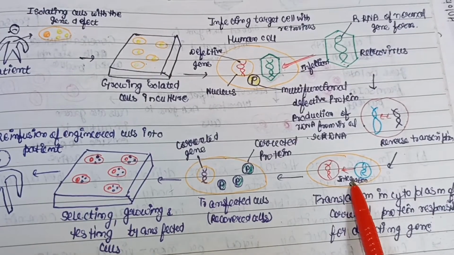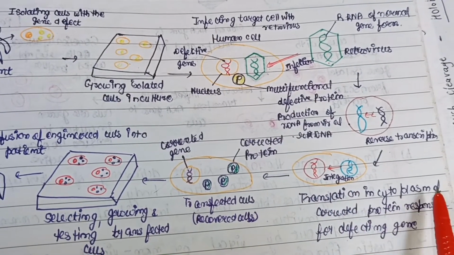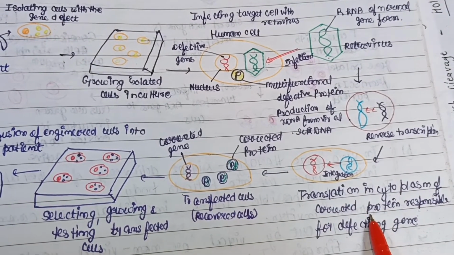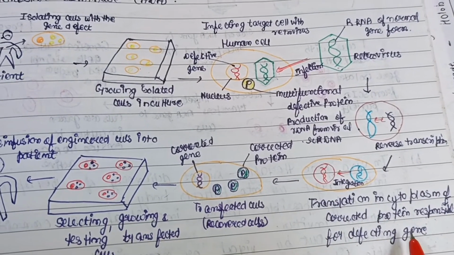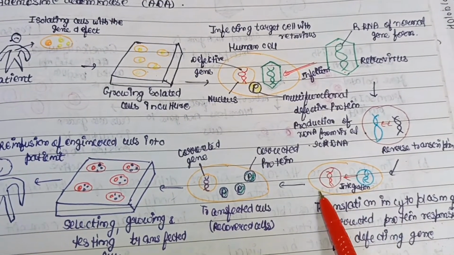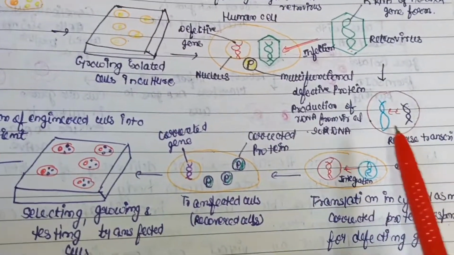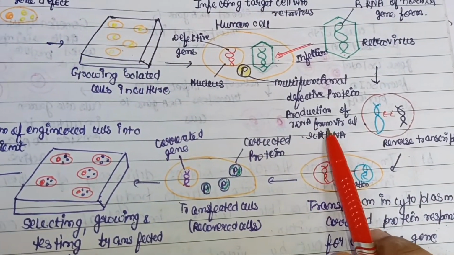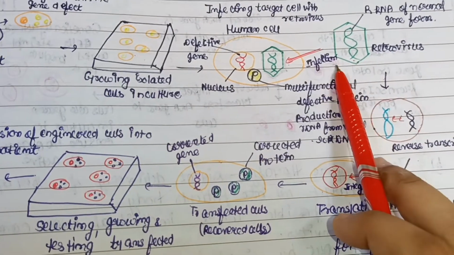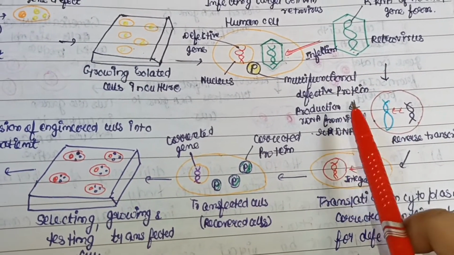Then integration, that is the translation in the cytoplasm of the corrected protein responsible for the defective gene. So here translation is done, that is production of protein from the viral RNA, okay, it is produced from that.